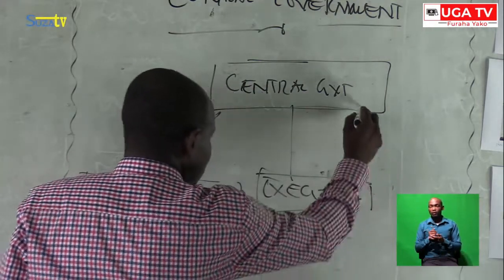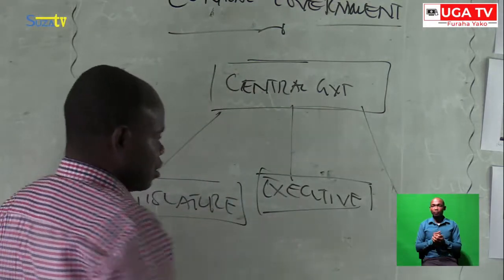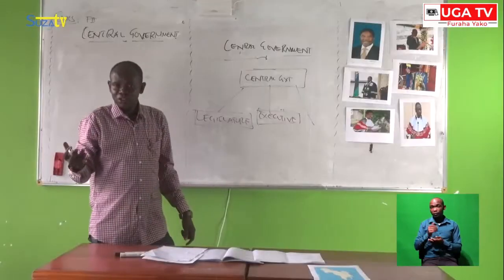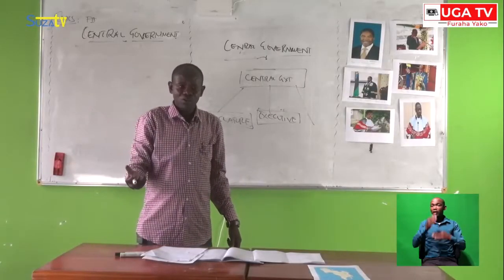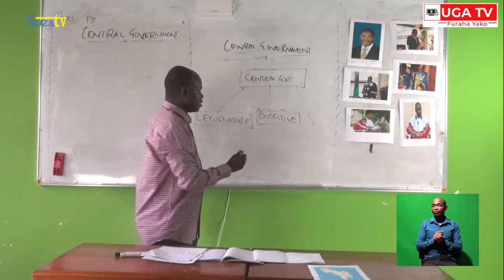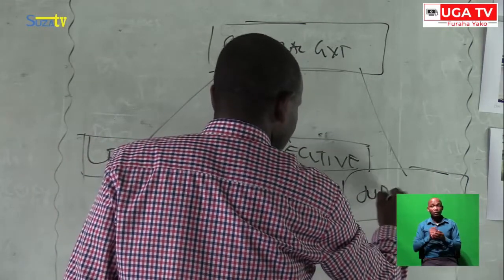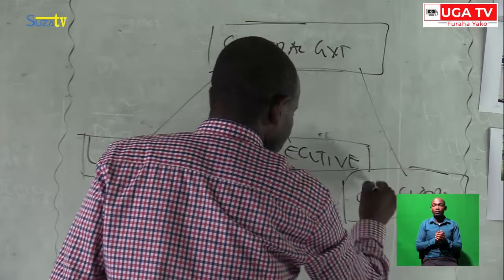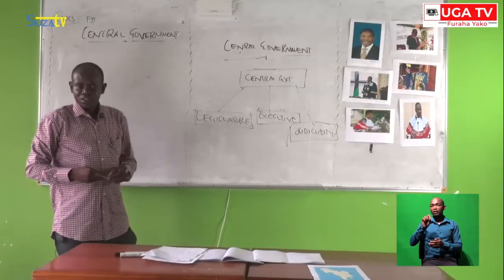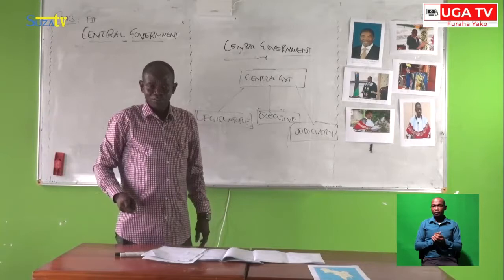Another one is called, can you guess? Can you guess anyone? What is the last organ? The last organ of government, we call it the judiciary. Did you know it now?